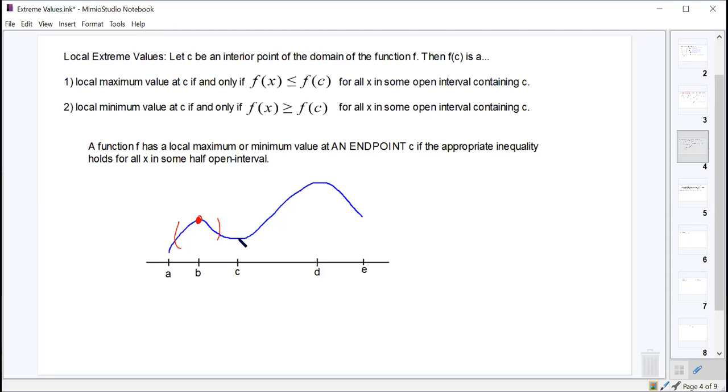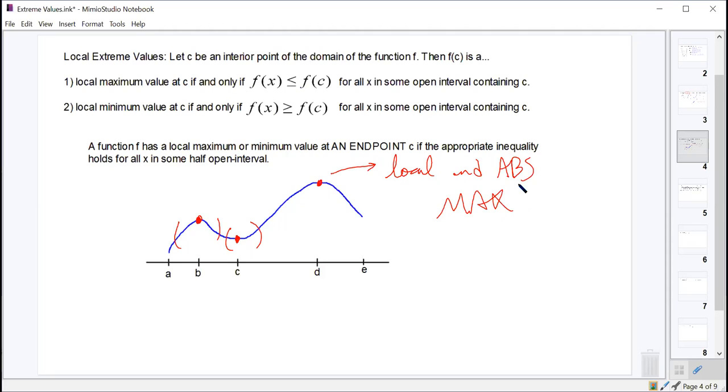Just like at C, on some open interval surrounding C, it is the lowest point, and so it's a local minimum. For example, so is D. D is a local maximum. D also happens to be both a local and an absolute max.